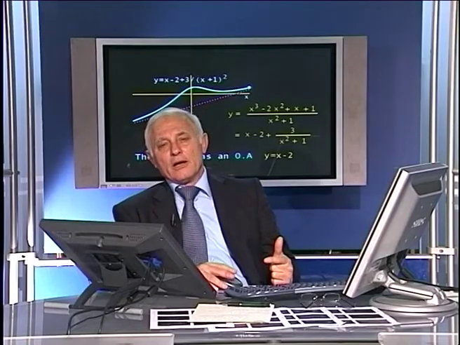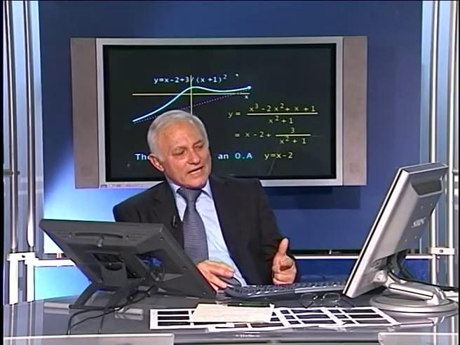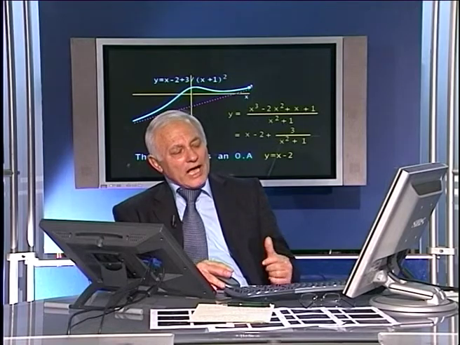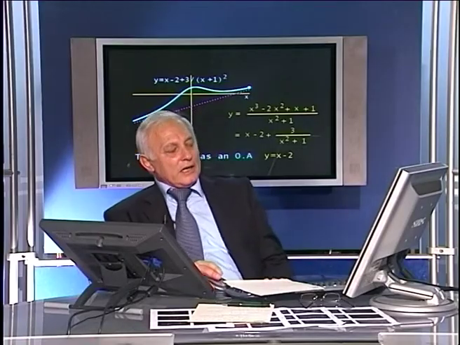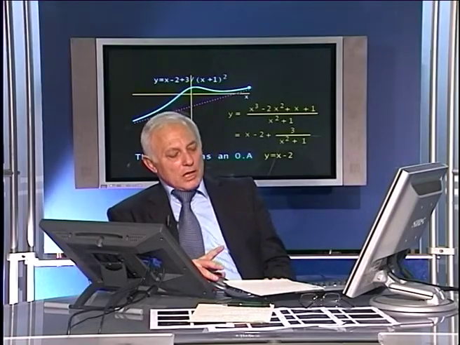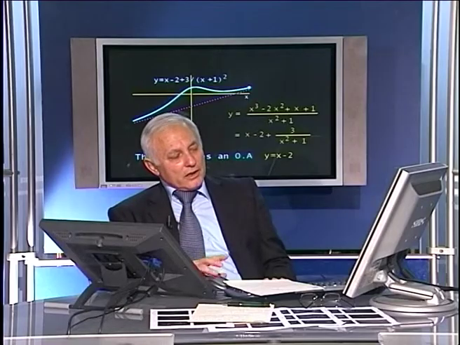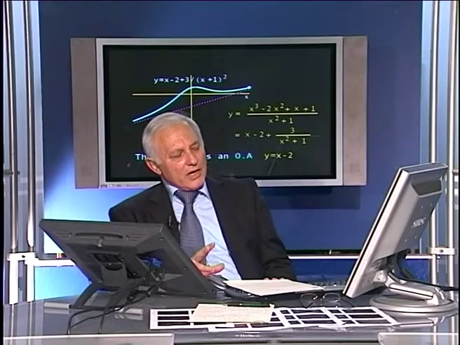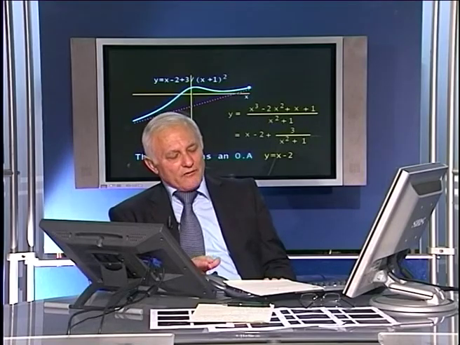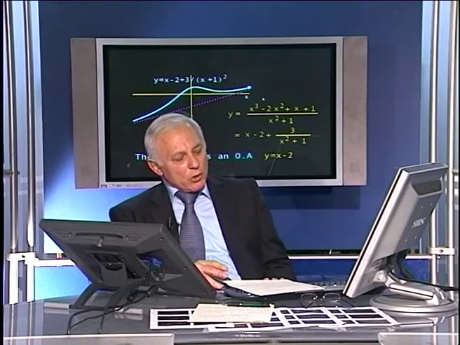You can have an oblique asymptote. You can have a vertical asymptote with a horizontal asymptote. You can also have an oblique asymptote with a vertical asymptote. And you can have a horizontal asymptote with an oblique asymptote. You can have all possibilities of asymptote, but this one, the case when you have a horizontal asymptote with an oblique asymptote, this can't happen. So either you have a vertical asymptote with a horizontal asymptote, like the one we saw, or you can have a vertical asymptote with an oblique asymptote.